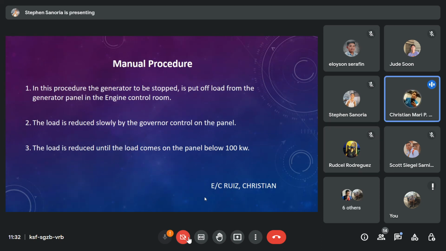Manual procedure. Number 1. In this procedure, the generator to be stopped is put off load on the generator panel in the engine control room. Second, the load is reduced slowly by the governor control on the panel. 3. The load is reduced until the load on the panel comes below 100 kW.